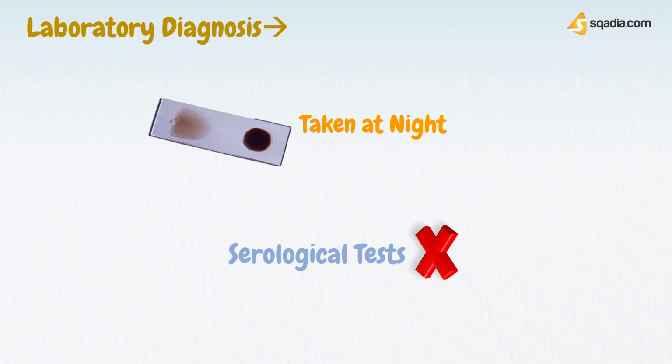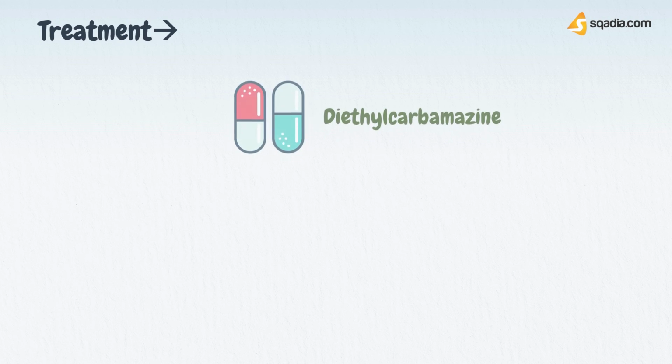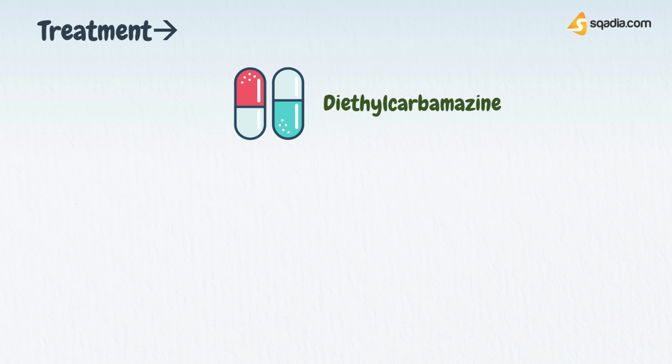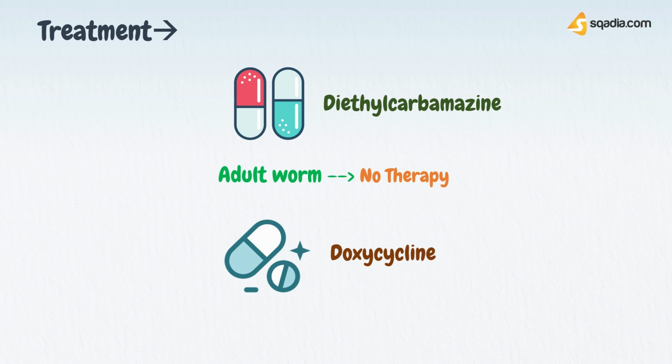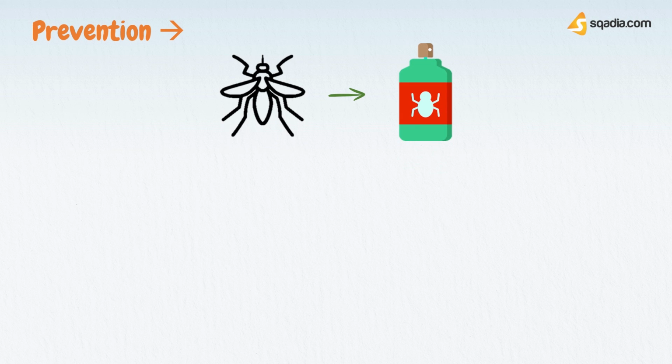After discussing the laboratory diagnosis, let us talk about the treatment of filariasis. Well, diethylcarbamazine is effective only against microfilariae. No drug therapy for adult worms is available. Treatment of patients with Wuchereria infections with doxycycline to kill Wolbachia results in a significant decrease in the number of microfilariae in the patient. To prevent the disease from occurring, the following precautionary measures should be taken.